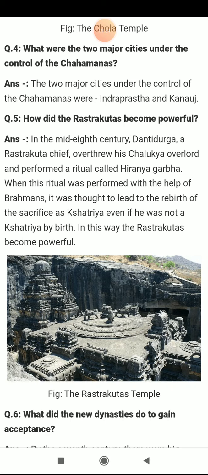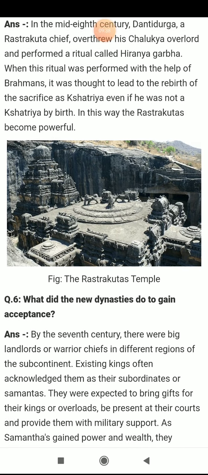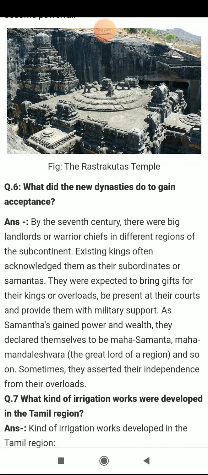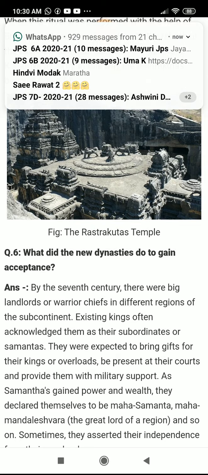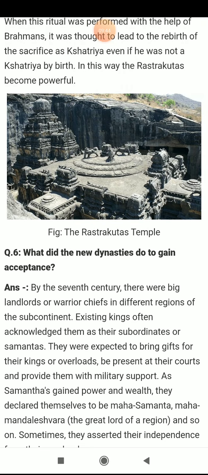This way the Rashtrakutas became powerful, and they also made so many temples. One example is given here in this picture. I think it's not given in your book, so it's given here, right?